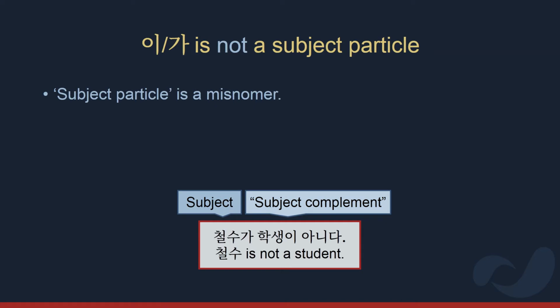In fact, in Korean grammar, that is grammar which Korean middle school students learn, these are two different particles. You don't need to know these terms, but the first one means subject case particle, and the second one means complement case particle. Now, I don't agree with this distinction because 이/가 really is just the one particle. But the fact that Korean grammar has a non-subject instance of 이/가, that itself is a pretty clear indication that subject particle is a misnomer.